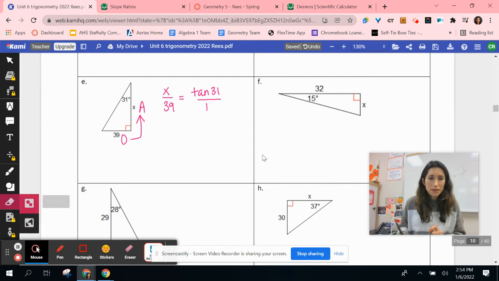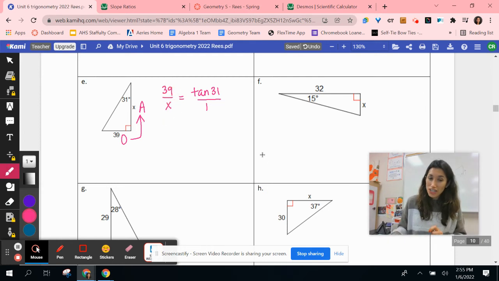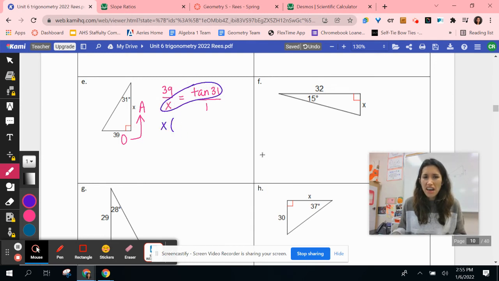And oops, I flip-flopped this. Opposite over adjacent. I knew something was wrong there. Please fix that, unless you already noticed it. Opposite over adjacent. Okay, so now from here, instead of having a decimal right here, I'm just writing tan 31 because that's actually a more accurate answer, right? I'm going to do my cross product. Now x, I normally would multiply with that decimal value. I'm just showing that they're being multiplied here using parentheses, and then we end up with 39 times 1.